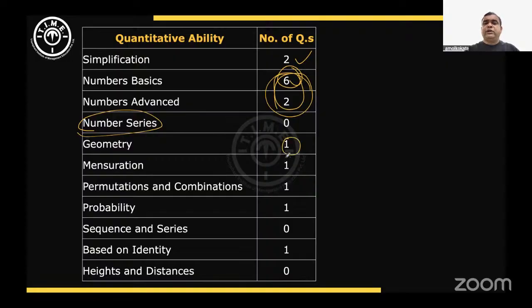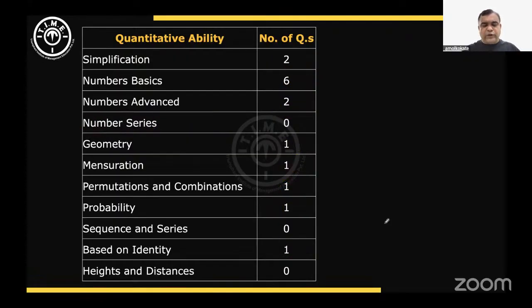Geometry, there was one question. Mensuration, one question. Permutation and combination, one question. Probability, one question. In fact, there was also one question based on an identity, and if you identified which formula to apply, you could have easily answered that question.